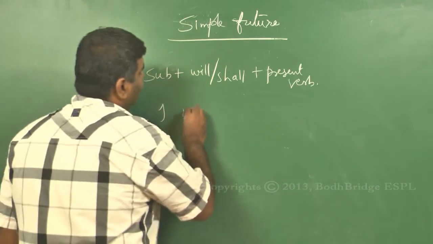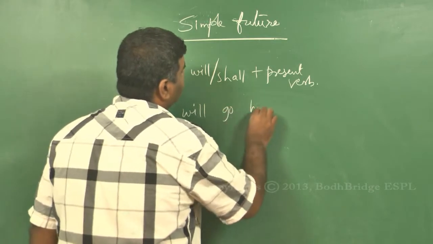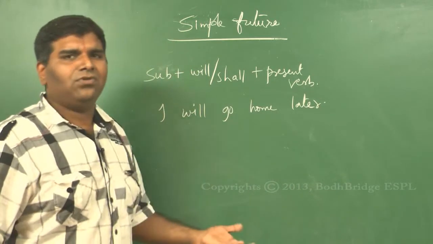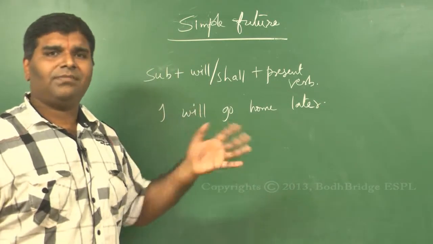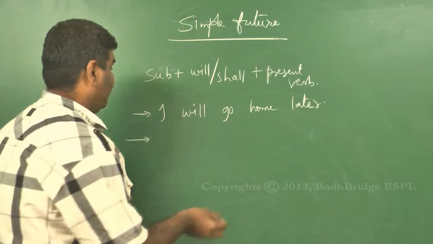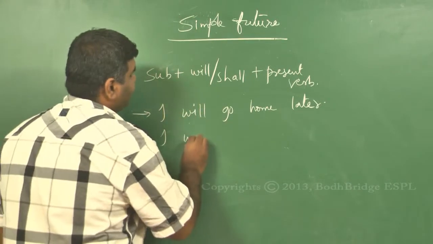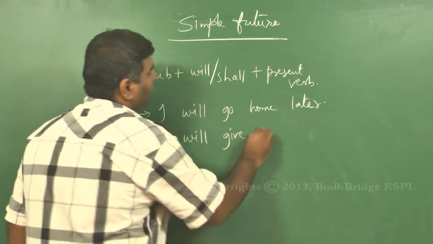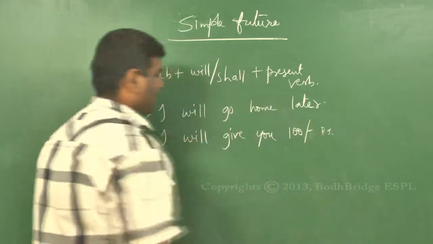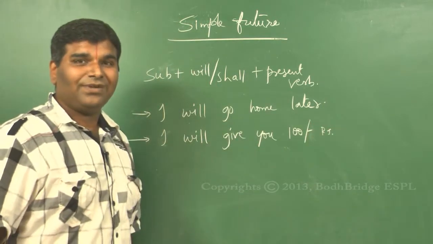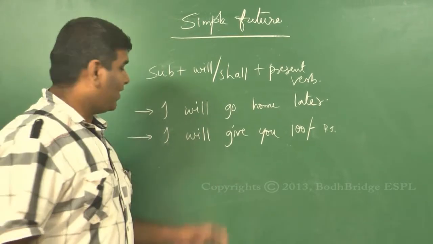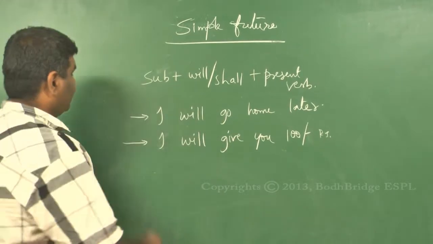Say, I will go home later. Now here the meaning is very flat. I'll go home later. I'm just telling that an action is going to happen at a little later stage. Now let's say the other statement that we discussed some time ago. Let's change the statement. I will give you 100 rupees. How does it sound? I will give you 100 rupees. Doesn't it sound like a promise? Doesn't it sound like an assurance? Okay, let's say it sounds like a promise.